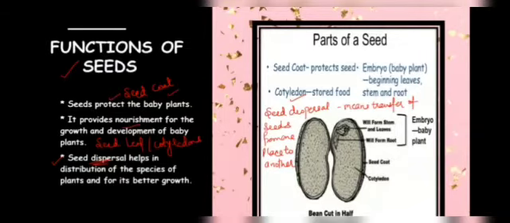Next, we are going to discuss the fruit. Before that, we are going to discuss first the flower. A flower has basically four parts. The first part is called the sepal; sepals are green in color and protect the flower during the bud condition. The second part is called the petal, which is brightly colored and helps in pollination by attracting insects.